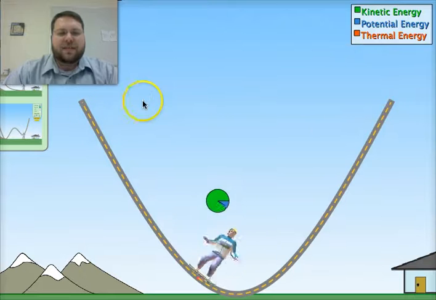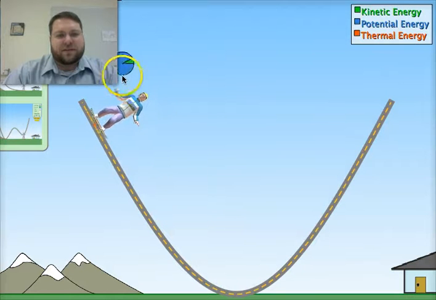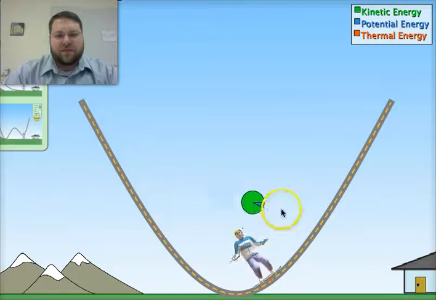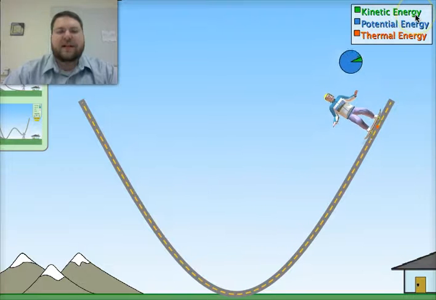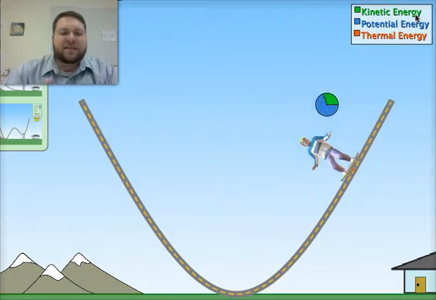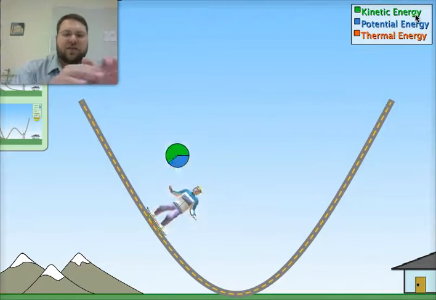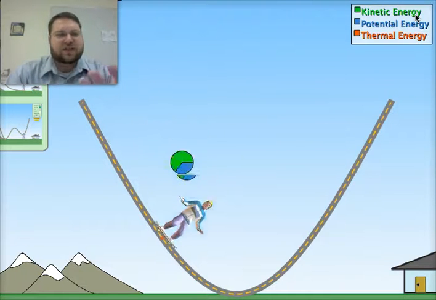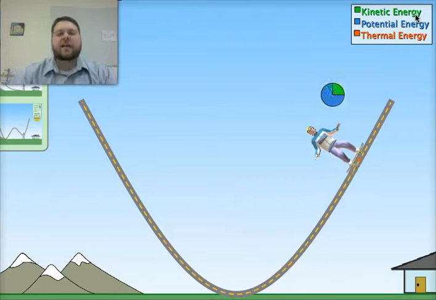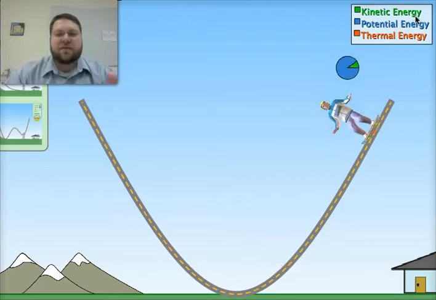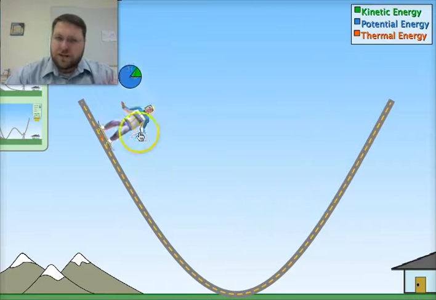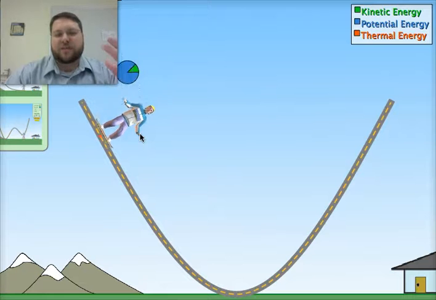When he gets up to the top, it's all potential energy. But then as he gets towards the bottom, more and more of that becomes green, which is the kinetic energy. So what we see here is that energy is like moving between forms. It's almost like it's changing accounts in a bank or something like that. But this energy can move from one account to another. And so it's all energy. It's just stored in different ways.